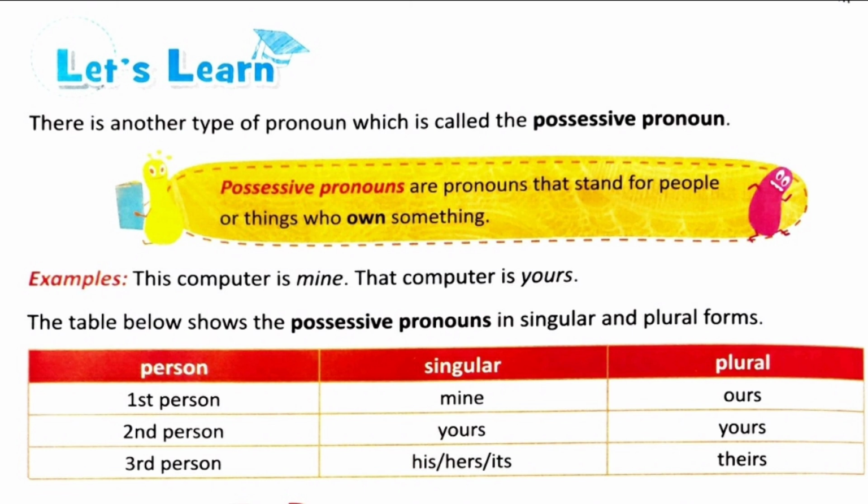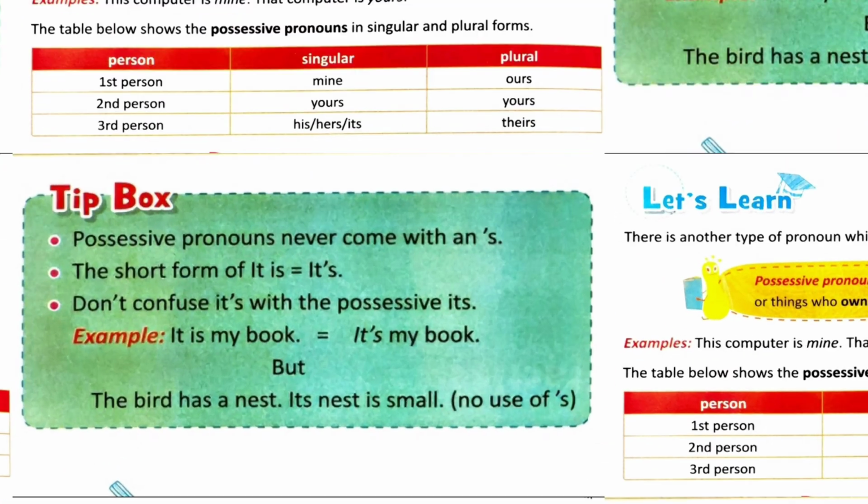Now comes the third person. In third person singular, we have three options, that is his for masculine gender, hers for feminine gender, and its for neuter gender nouns. Whereas in plurals, we have theirs in all the three cases. I hope this is clear to you. Now let's move on to the tip box.